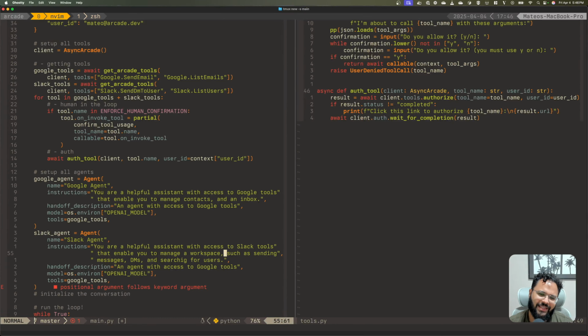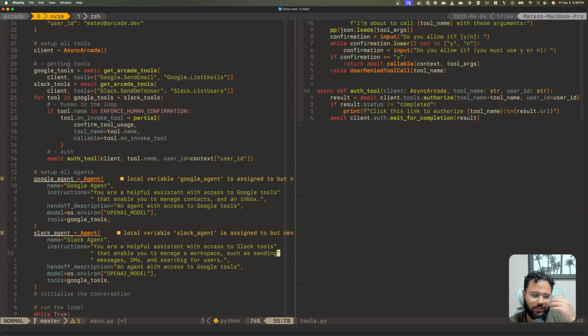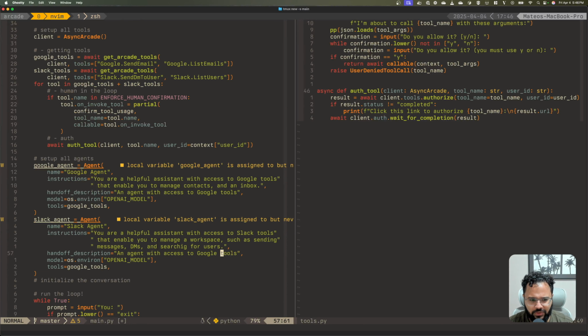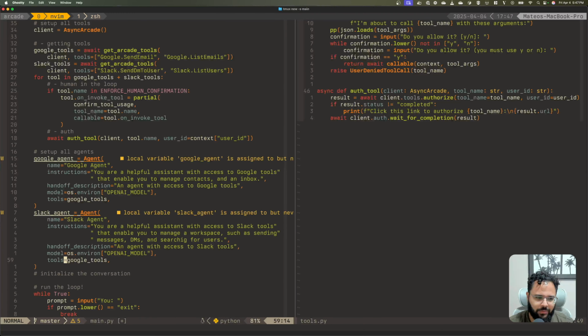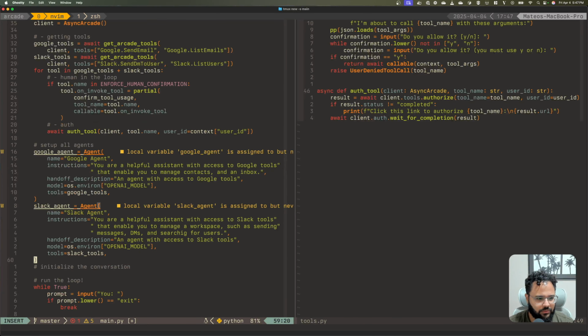Maybe this is not the best system prompt, but we are just giving it 2 tools in this tutorial. If you are giving it more tools, you may need to expand a little bit more in the instructions, make it so that if you're in this situation, call this, if you're in that other situation, call that, that kind of thing, right? And handoff description is an agent with access to Slack tools. And then here we pass Slack tools.